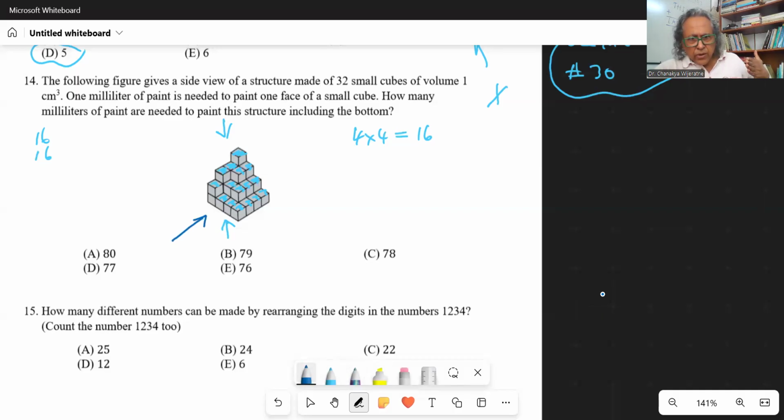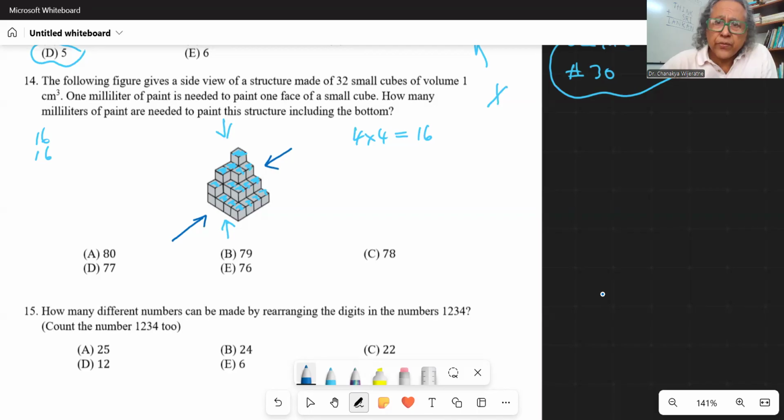We look at it from this side. So from this side, the number of faces should be the same as the number of faces from this side, if there's no hollow. Given that the bottom has 16 faces, we should know that there's no hollow inside the structure. Now, how do we make sure that there is no hollow inside the structure?